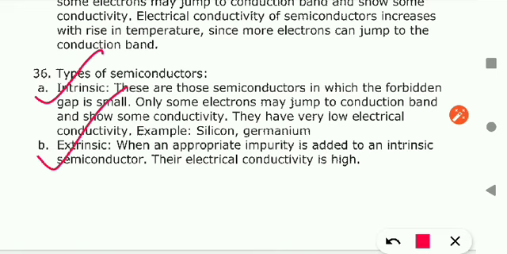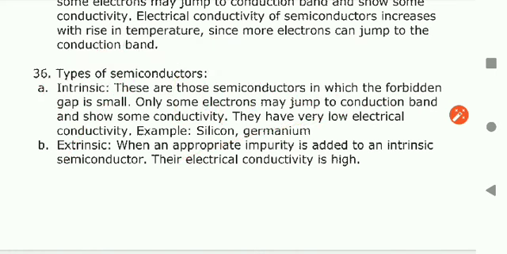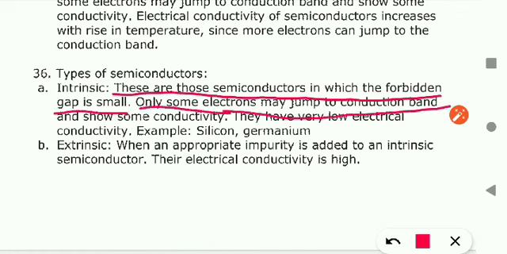Okay, so generally intrinsic means pure. Some elements conduct the electricity but on heating, like silicon, etc. Okay, so these are intrinsic semiconductors, meaning pure substance. These are those semiconductors in which forbidden gap is small, only some electron may jump to the conduction band and show some conductivity. They have very low electrical conductivity. For example, silicon and germanium. Or you can write here, in pure form, and if an element conducts the electricity on heating, then this substance is known as intrinsic semiconductor.